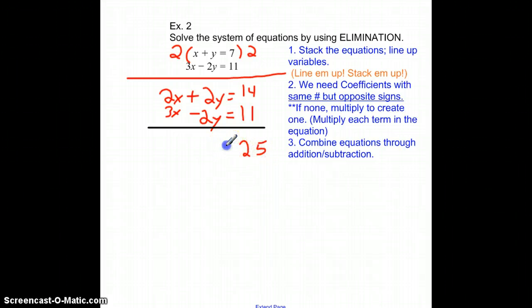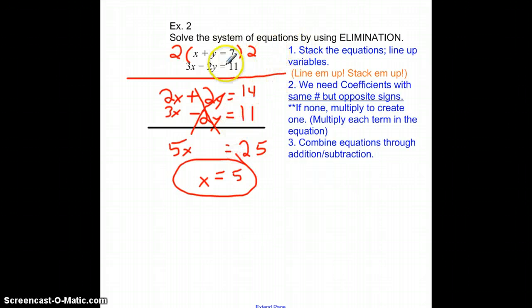The y's cancel each other out. 2x plus 3x, well, we know that's 5x. We divide both sides by 5, x equals 5. Sweet. Alright, so let's plug it back in.